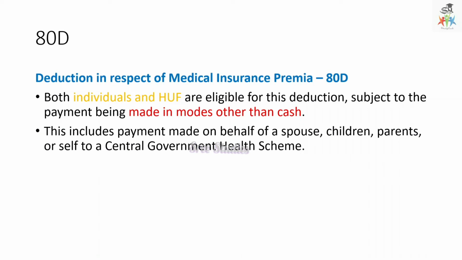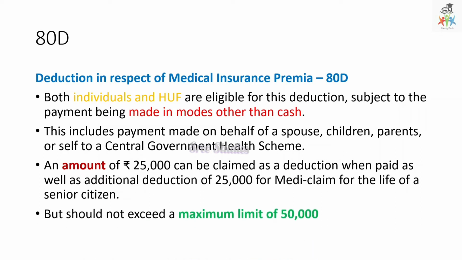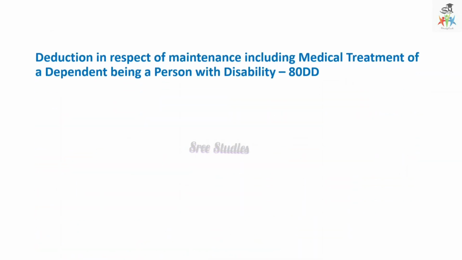But nowadays everything is online. So this includes payments on behalf of spouse, children, parents or self, and to the Central Government Health Scheme. An amount of 25,000 can be claimed as a deduction, and an additional deduction of 25,000 can be claimed for mediclaim for the life of a senior citizen, but it should not exceed a maximum limit of 50,000. Altogether it is 50,000.